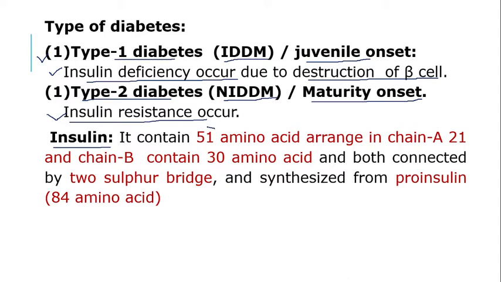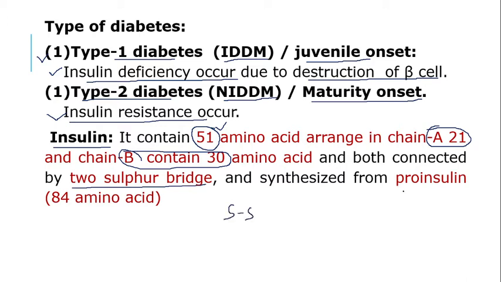Basically insulin contains a 51 amino acid chain. It is arranged in two chains: chain A, where 21 amino acids are there, and chain B, which contains 30 amino acids. In this way it contains a total of 51 amino acids, and chains A and B are connected by 2 sulfur bridges, that means 2 sulfur atoms.